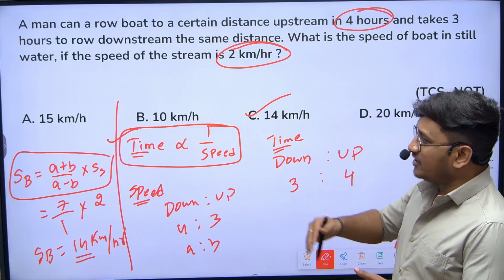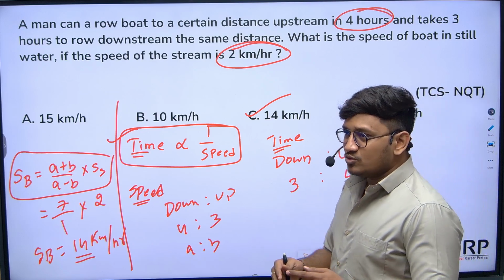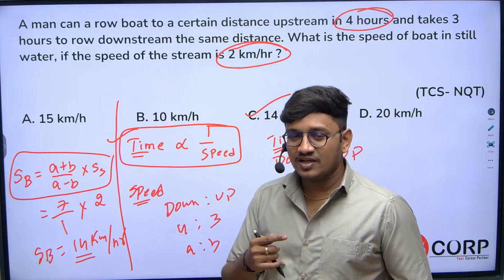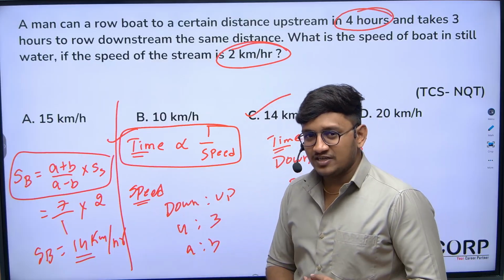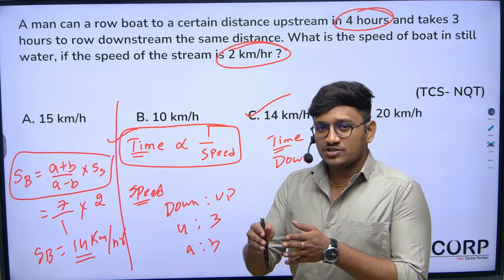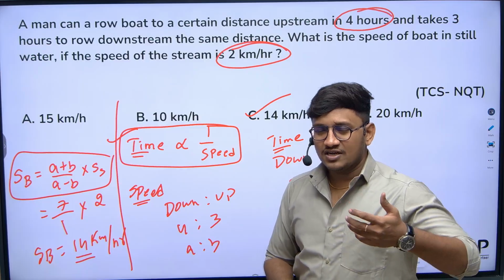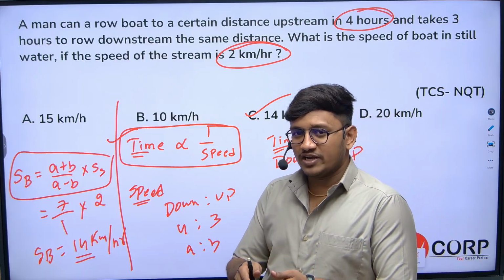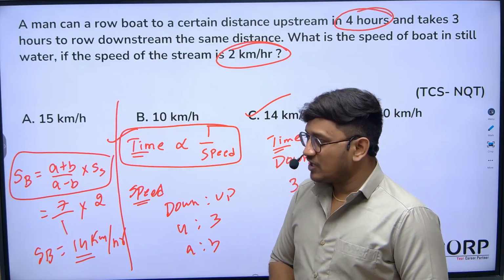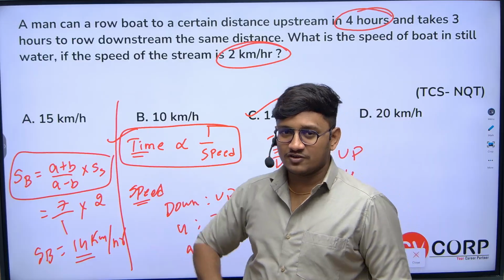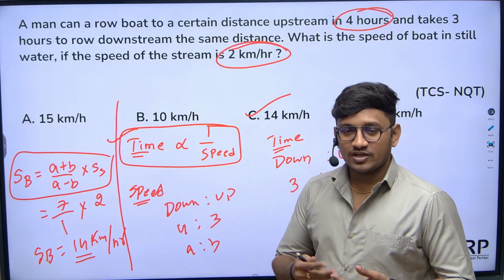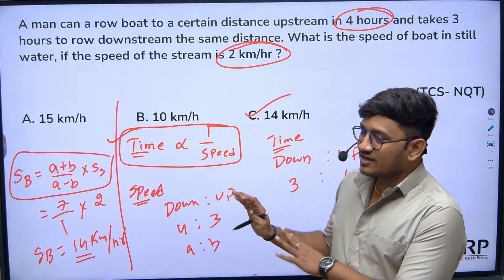Likewise, there are so many questions. If you want more clarity, whatever shortcuts we discussed, either from time and work or time, speed and distance, practice as many questions as possible, from books or websites. Practice more questions to get more clarity about the concept. These are the questions which were discussed in previous TCS NQT exams. I hope you are all clear with this.